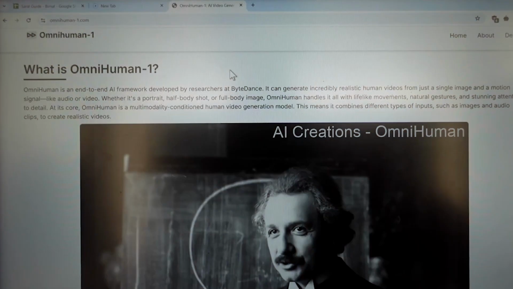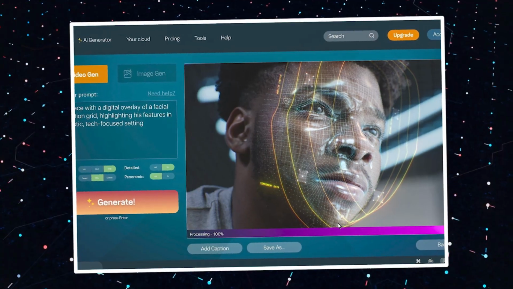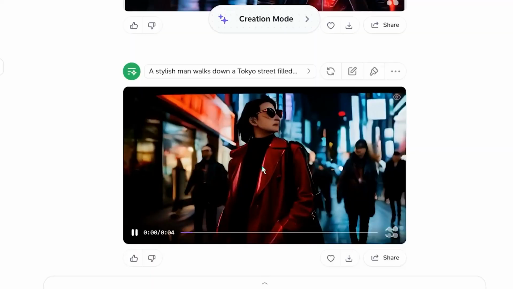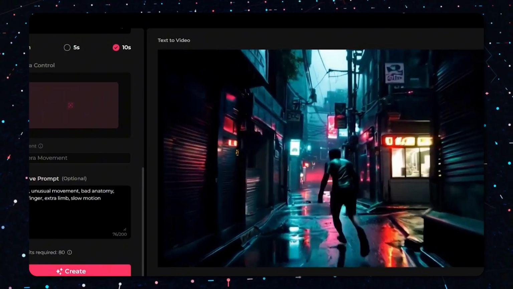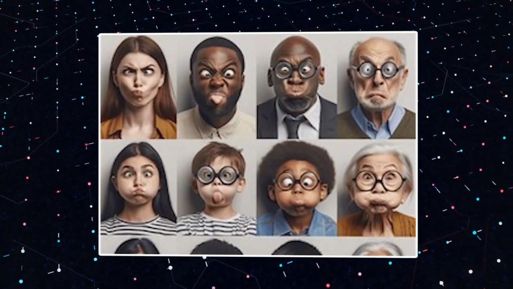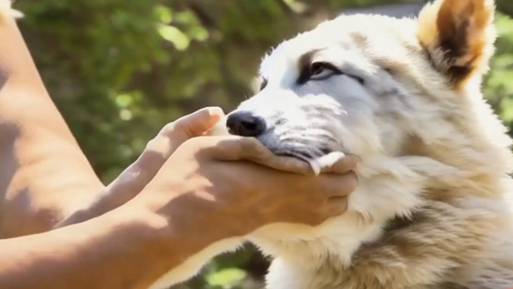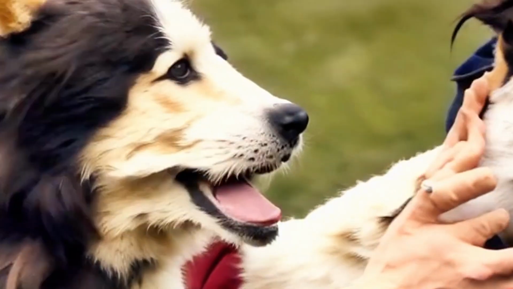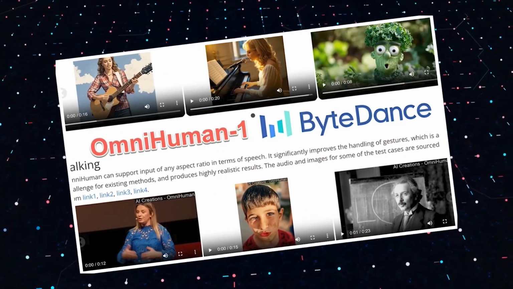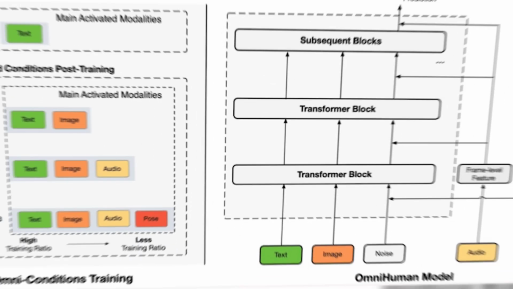Now let's talk about what really sets OmniHuman apart from everything else out there. AI video generators have been around for a while, but most of them stumble when it comes to creating natural movement. We've all seen those awkwardly stiff animations where people's hands or facial expressions just don't look right, or the lip syncing that's off by a second or two. These issues have long plagued AI video models, making them feel artificial. But OmniHuman is on a whole new level. It tackles these challenges head-on with something called Omni-Conditions training.